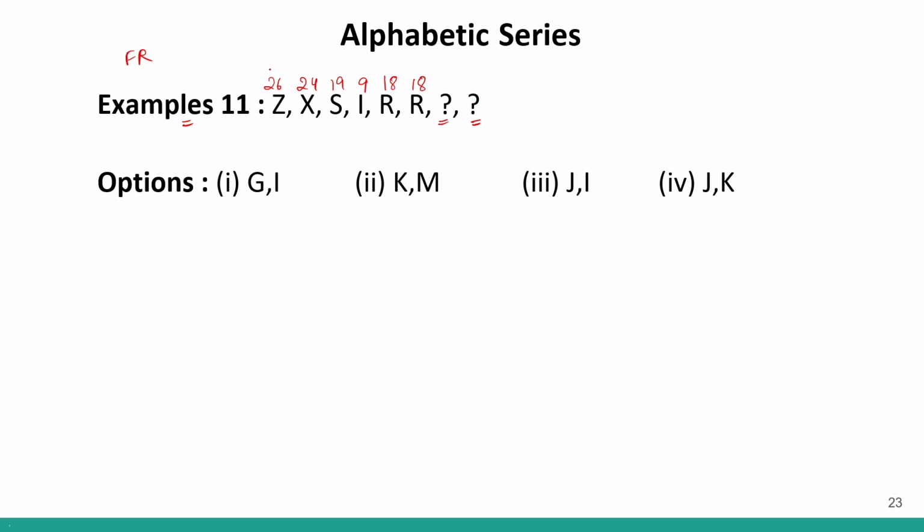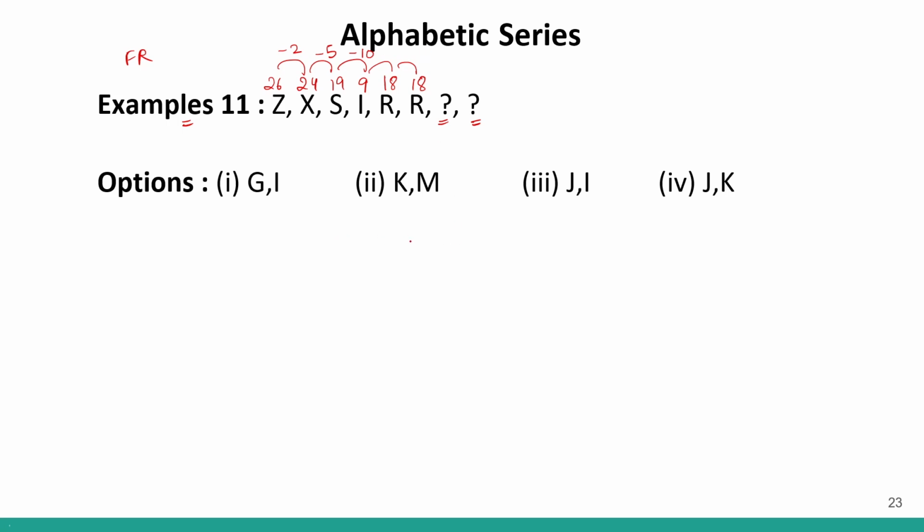So this is -2, this is -5, this is -10, and if I move from 9 to 18, this is actually +9. But if I write +9, it does not make any sense to me.